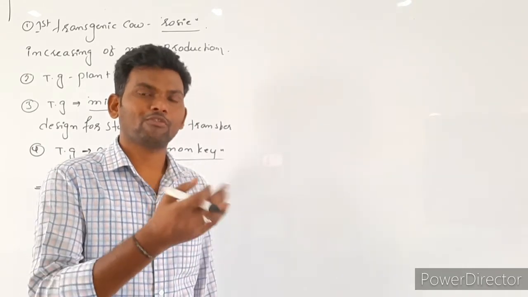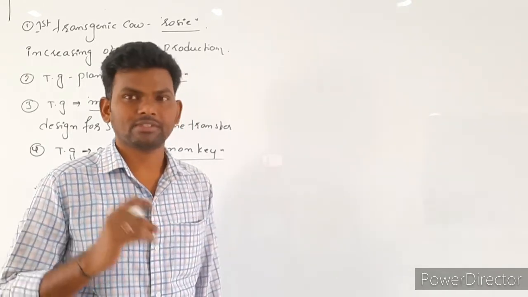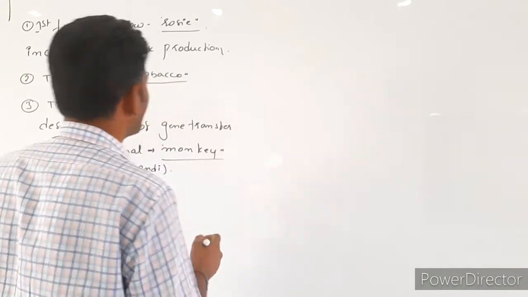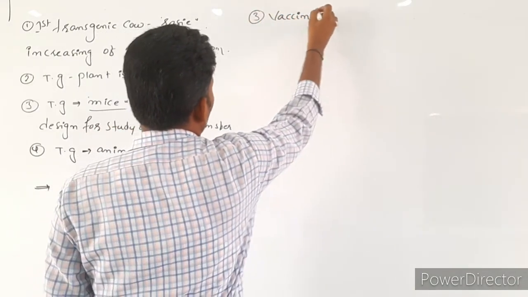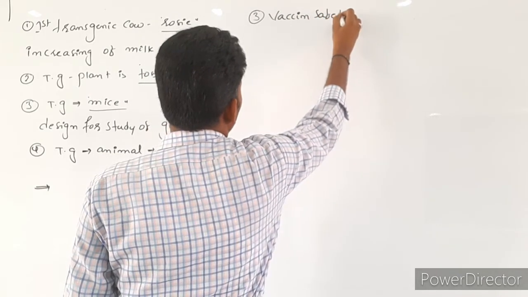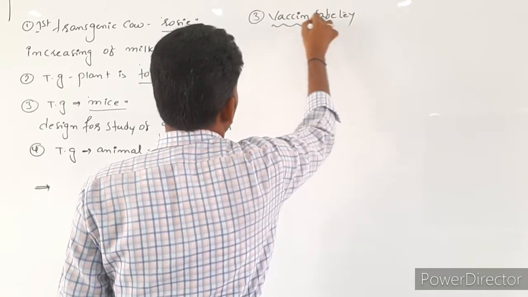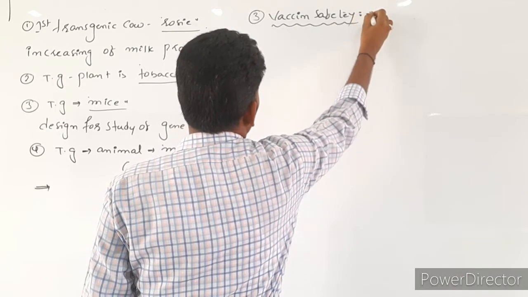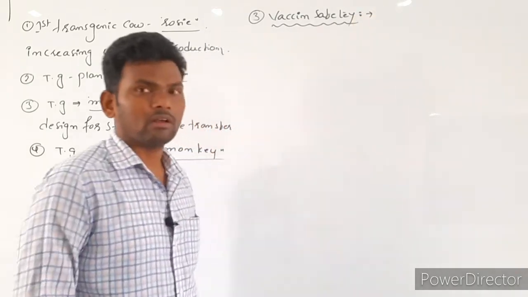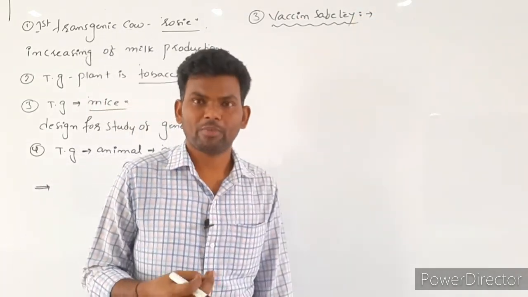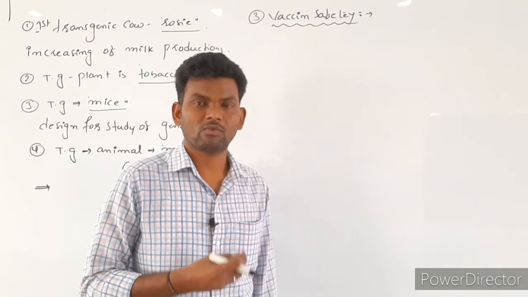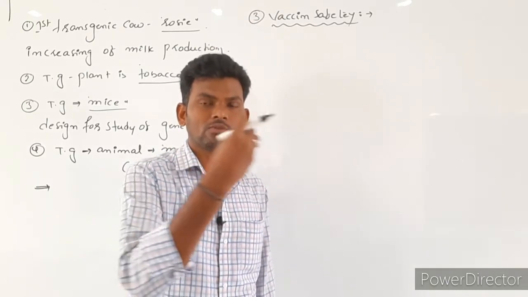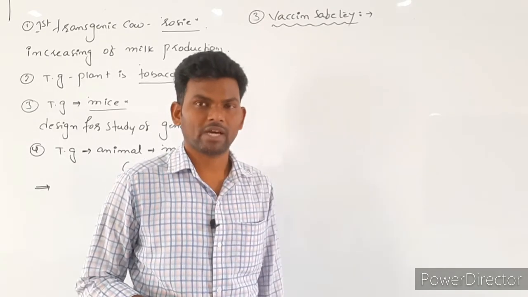Next one is obtaining bioproducts, which we also discussed. And third one is vaccine safety. Here, simple. When we prepare a vaccine with the help of rDNA technology or genetic engineering, that vaccine is not directly released into the market.